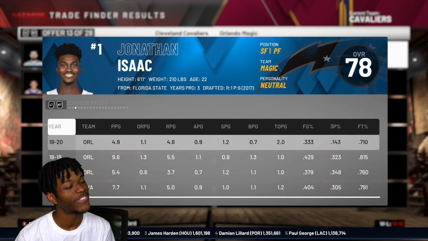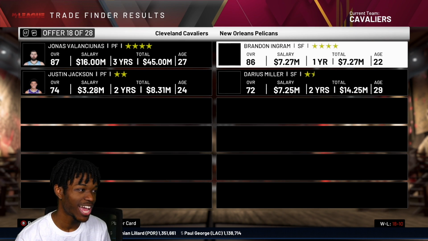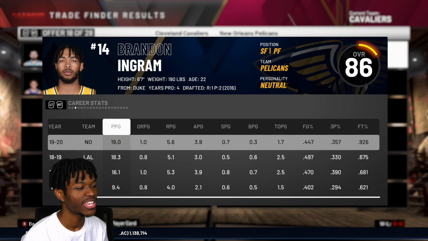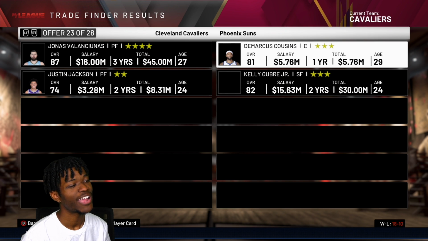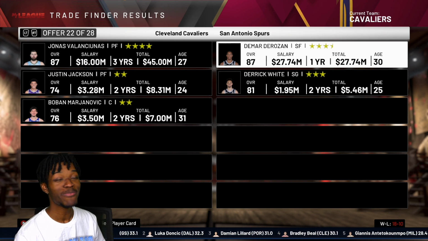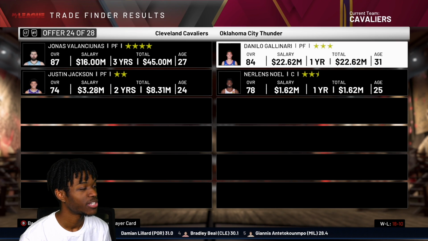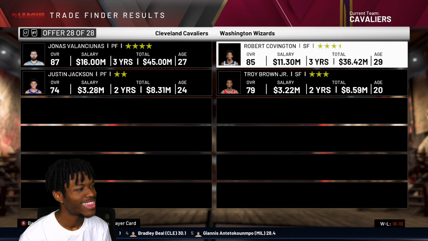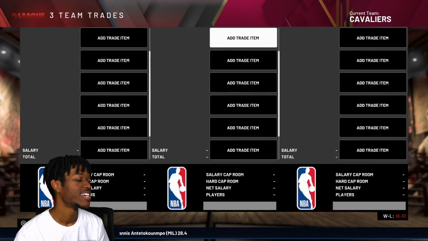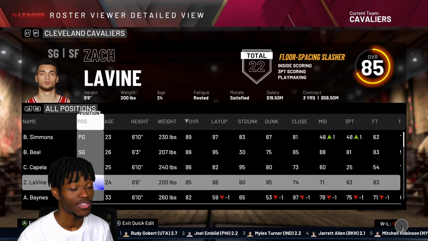We can go strictly defense here and get a 5-point per game play. They ain't so disrespectful when it comes to John Isaac. I'm going to be honest with you. They always disrespect my boy John Isaac. I do see Brandon Ingram here averaging 19, but I feel like I often trade for him. What about DeMar? DeMar and Ben Simmons on the same team? Can you imagine? I couldn't do it. We have Gallinari putting up pretty decent numbers. I think I'm going to go with my main man, my home skillet biscuit, Zach LaVine. And get to another player that just does nothing but score.